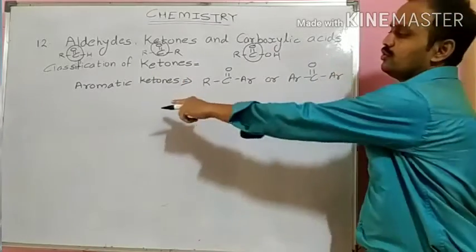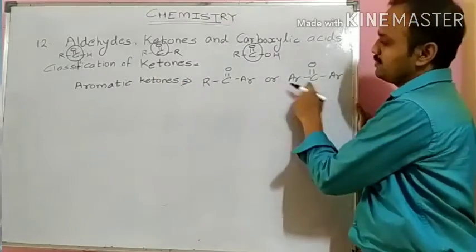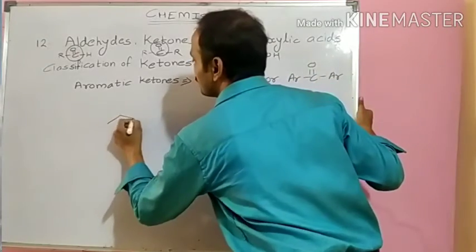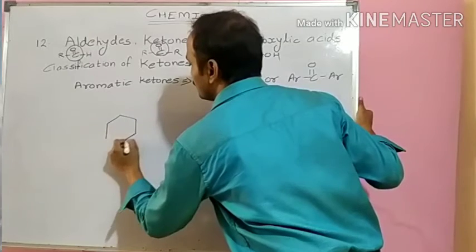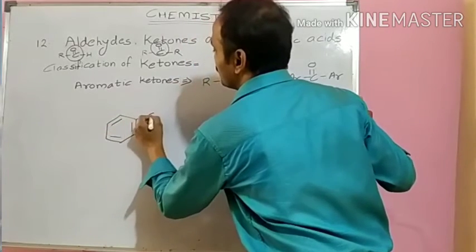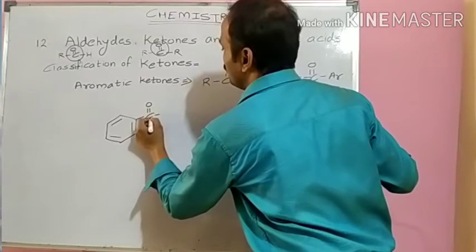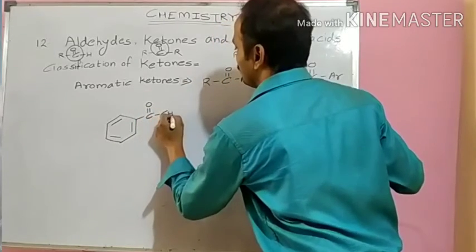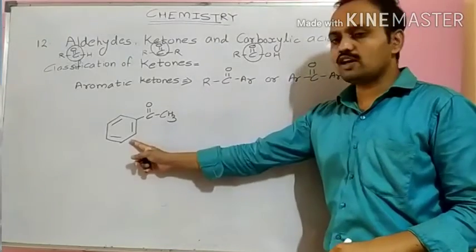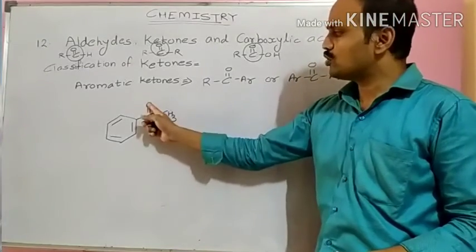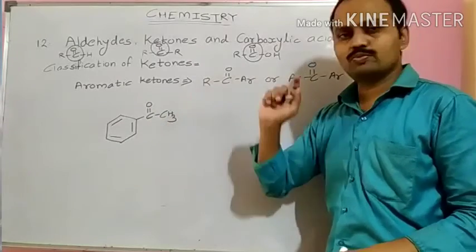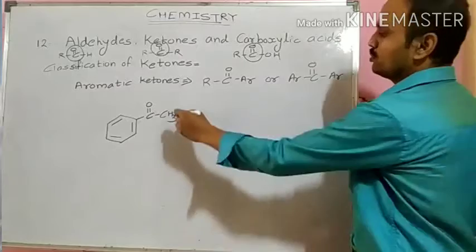We will write both types, one example each. Suppose this is our benzene ring, C double bond O, CH3. Here we can see from one side there is an aromatic ring, C double bond O, that is the carbonyl carbon, and then an alkyl group, that is an aliphatic group.